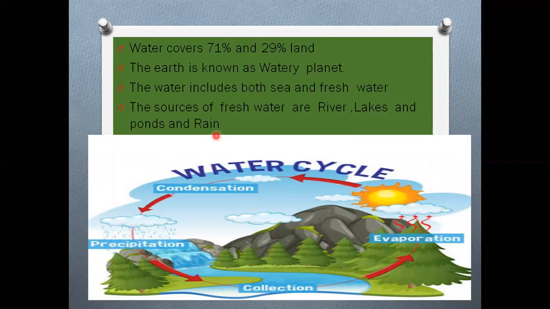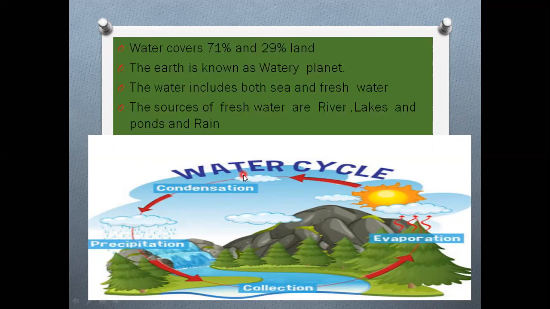Next, children, water is constantly in motion due to evaporation, condensation and precipitation. During the daytime it is very hot. So at that time what will happen? Water evaporates from the rivers, lakes and oceans, and it rises as water vapor.